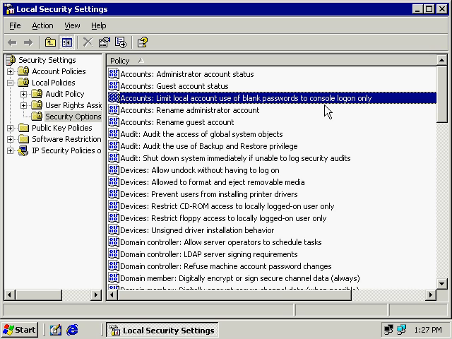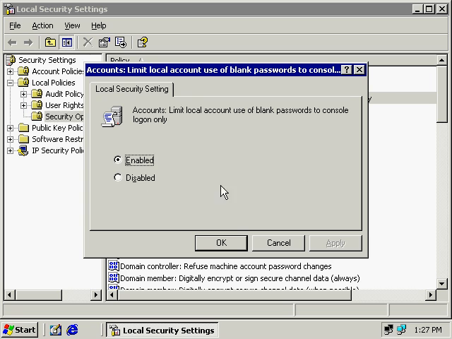Okay, so if I don't want this policy on, I can disable it, and this would allow me to use blank passwords even when I'm not at the console. Allowing me to use blank passwords when I log on remotely.